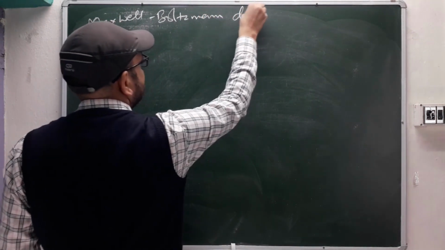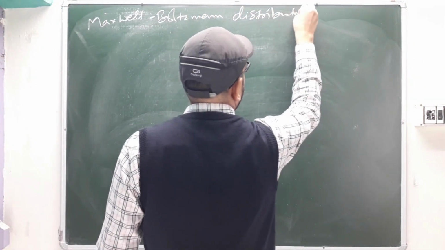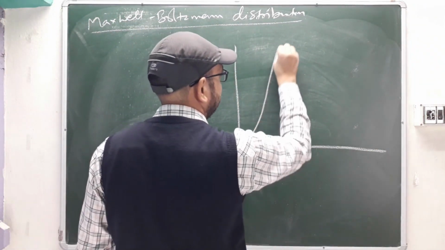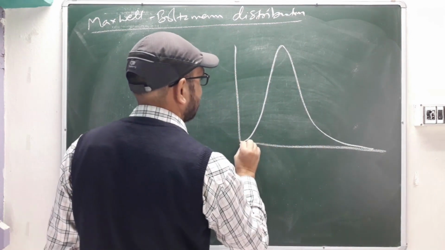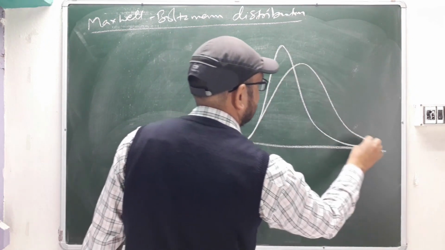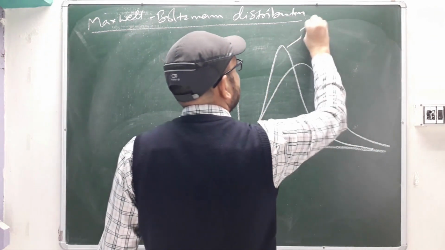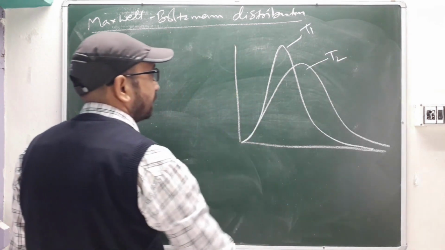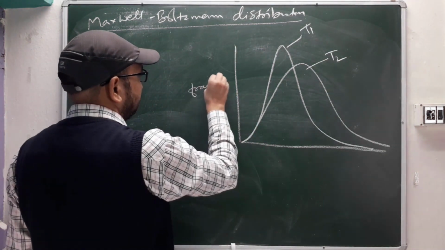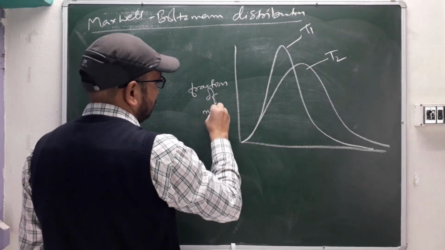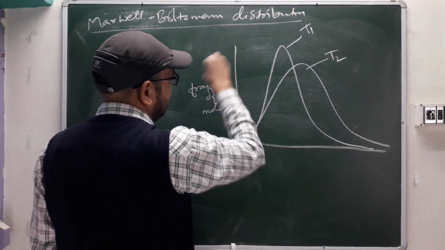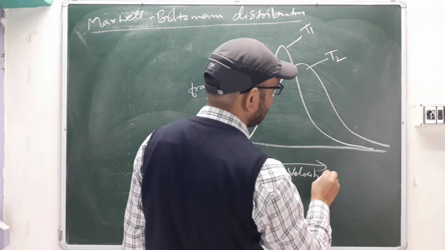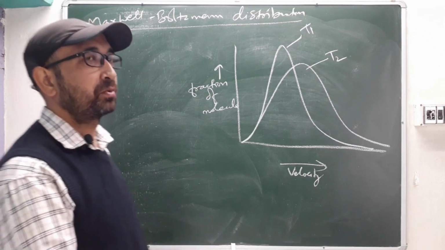Okay, Maxwell-Boltzmann distribution. This graph is very much important, if you could see. Then second, there will be this one. This is for temperature T1. These are isotherms. This is your temperature T2, correct? This is the fraction of molecules, and this way it's velocity. I'll just write velocity or speed, whether it's RMS, most probable velocity, whatever is there.